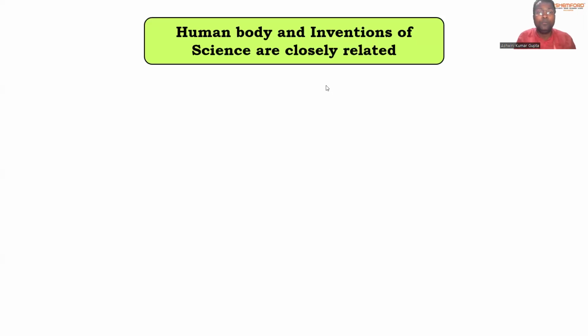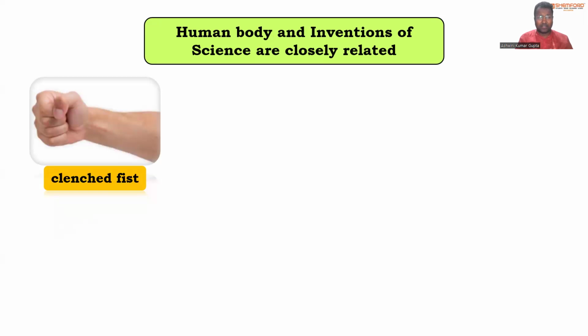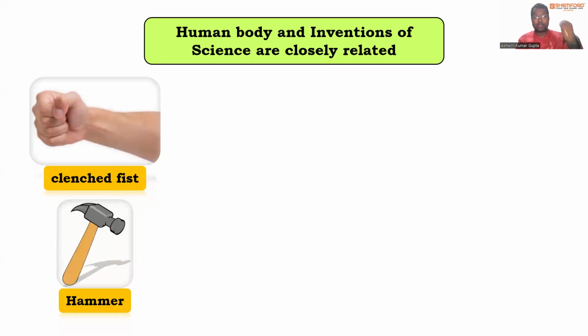In the current scenario, the human body's parts and the inventions in science that we observe are closely related to each other. For example, let's see, cleanse first. For that purpose, we have a hammer, right? Like see this one. So we are using the hammer for this purpose.